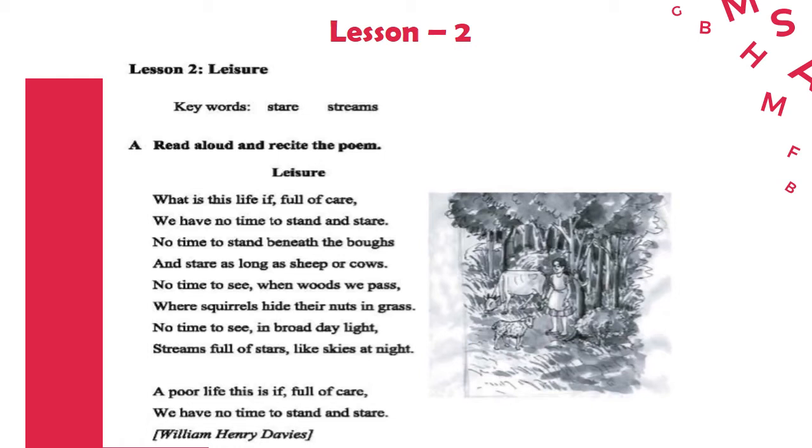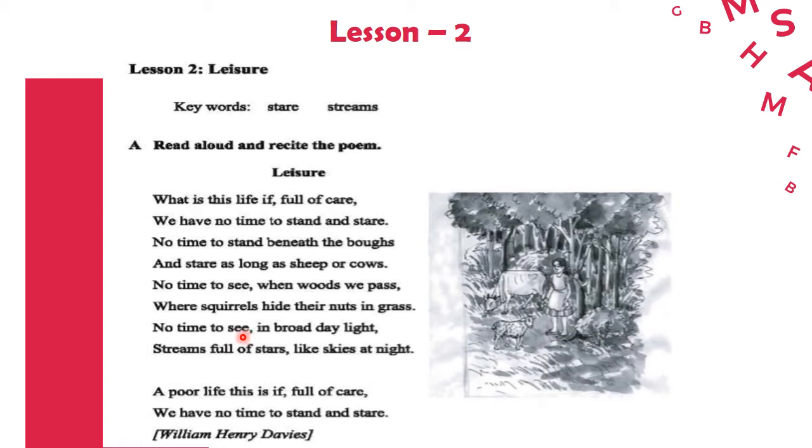Oh, it's a very nice poem, isn't it? And did you notice one thing, that in almost every line, the poet wrote that we have no time, no time, no time to see.